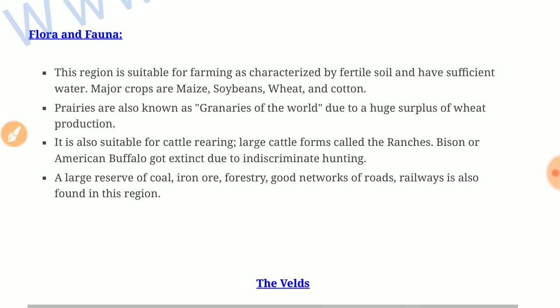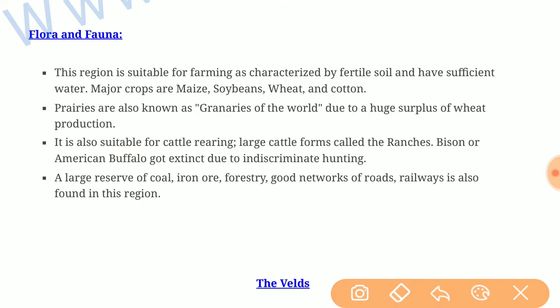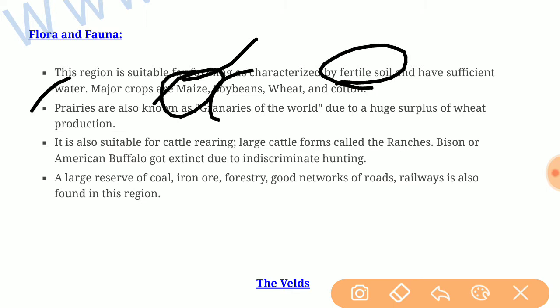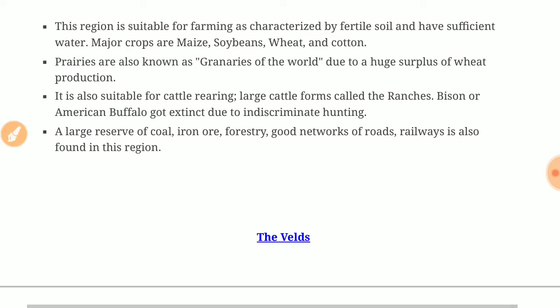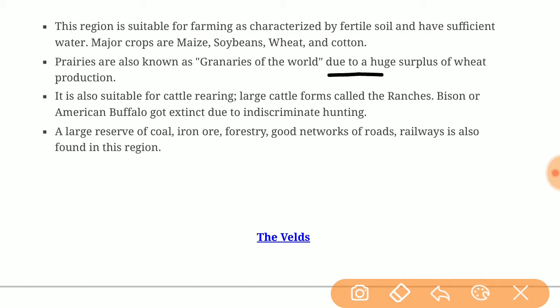Flora and fauna in the prairies: this region is suitable for farming as it is characterized by fertile soil and has sufficient water. Major crops are maize, soybeans, wheat, and cotton. Prairies are also known as the granaries of the world due to a huge surplus of wheat production.